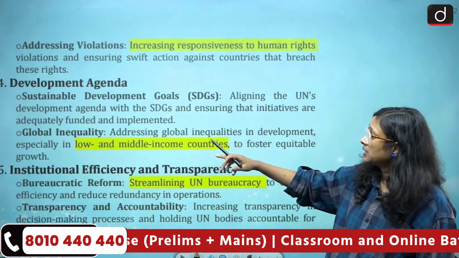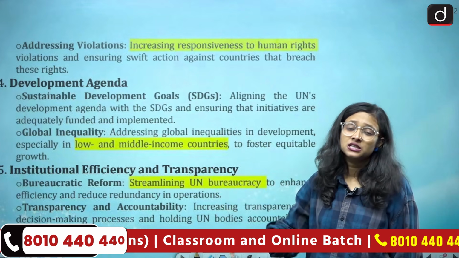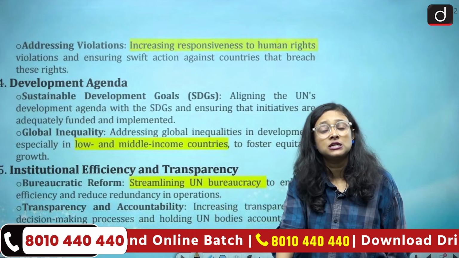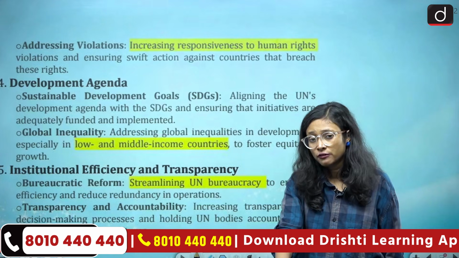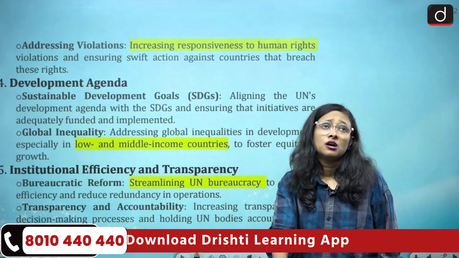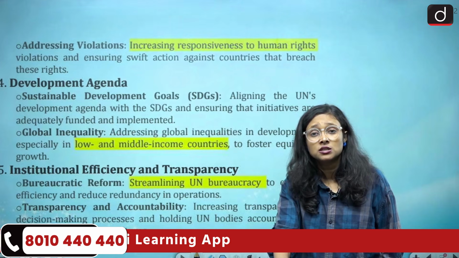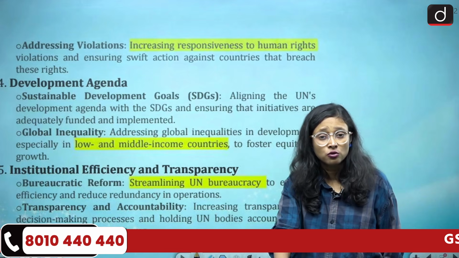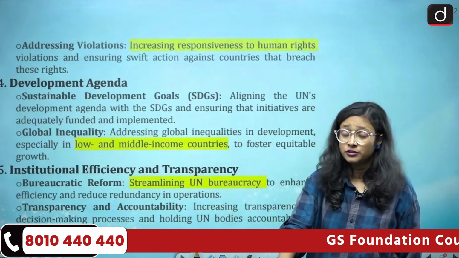Then we have the developmental agenda, sustainable development goals. What we can see is that we have sustainable development goals, but many countries are not fulfilling their targets. So this is also a very crucial question. Then global inequality. We have inequality in terms of economy and gender, and we can see that rich countries are getting richer and poor countries are getting poorer. So this is also a unique scenario in front of the UN.